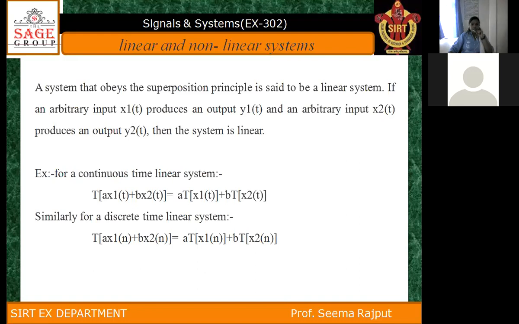I will correct that: T of a x1(n) plus b x2(n) is equal to a T x1(n) plus b T x2(n). That is the principle of superposition. A linear system always obeys the superposition principle. That's why it is called linear. Otherwise, it is a non-linear system.